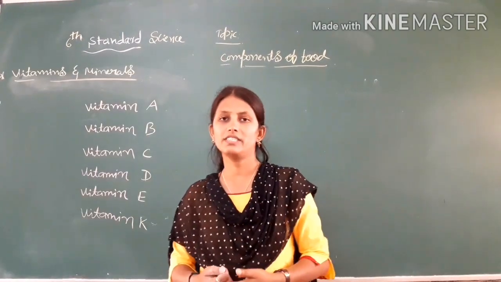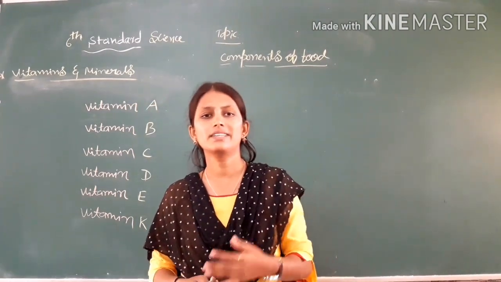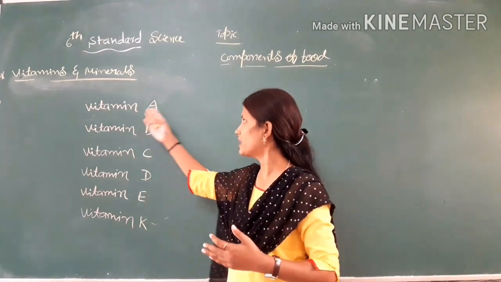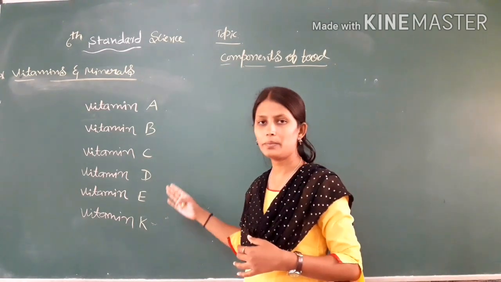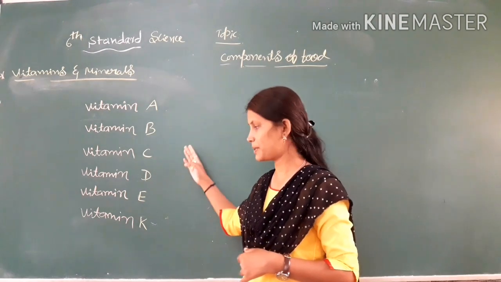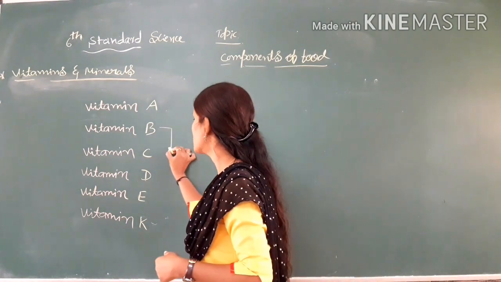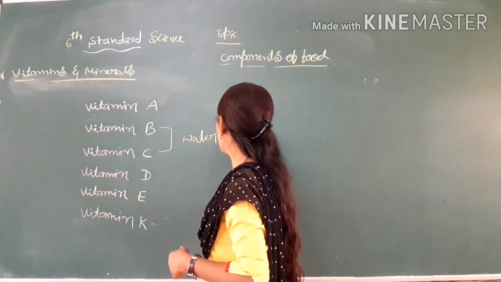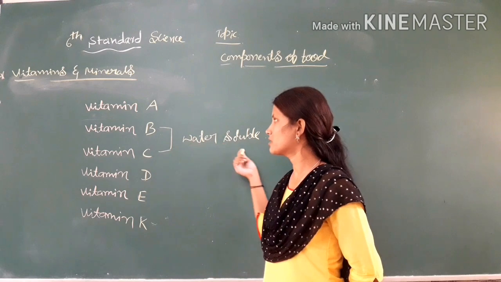Now we will discuss the vitamins and minerals in our food. There are different kinds of vitamins present: vitamin A, vitamin B, vitamin C, vitamin D, vitamin E and vitamin K. These are the kinds of vitamins present in our food. Vitamin B and vitamin C are water soluble.